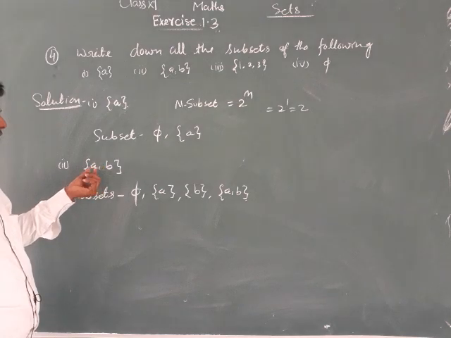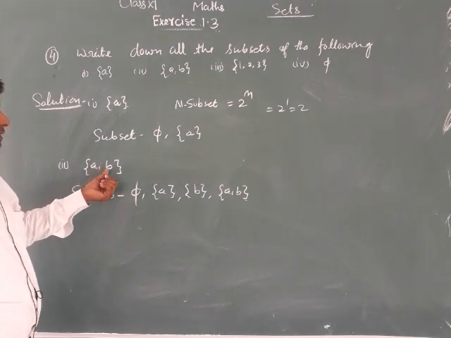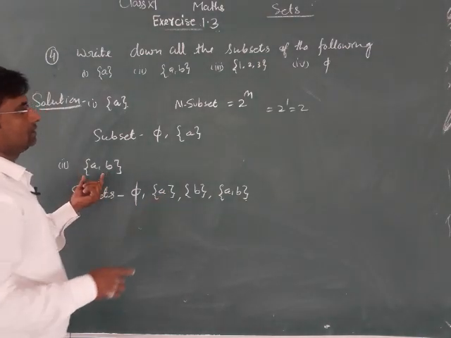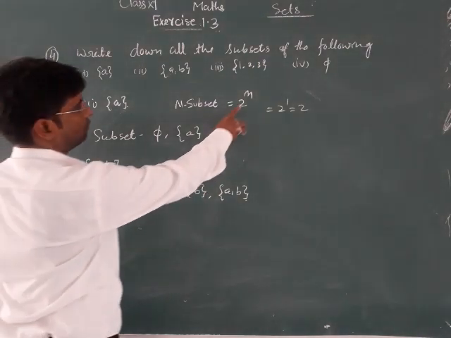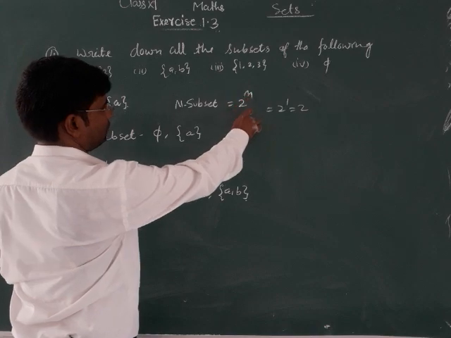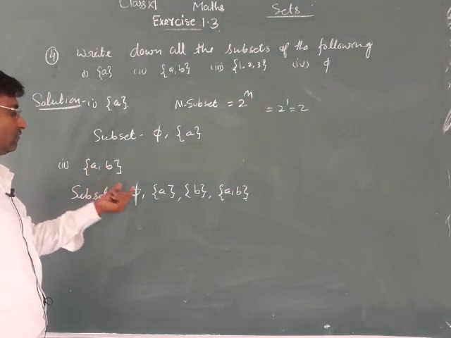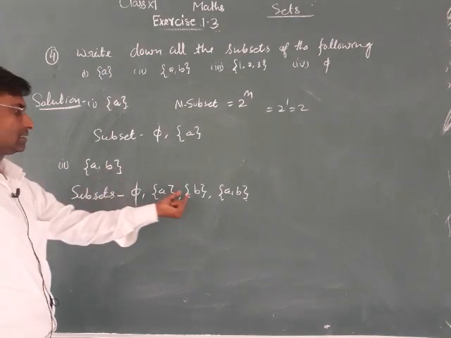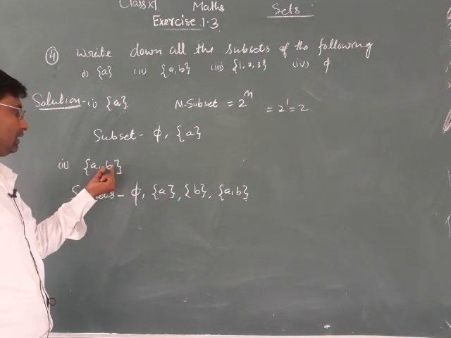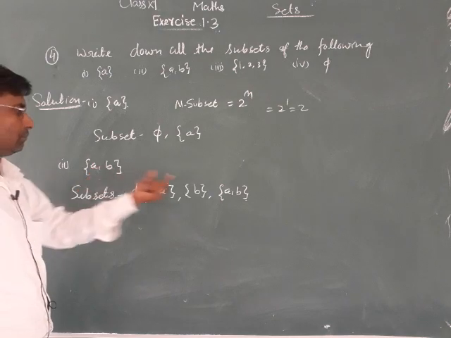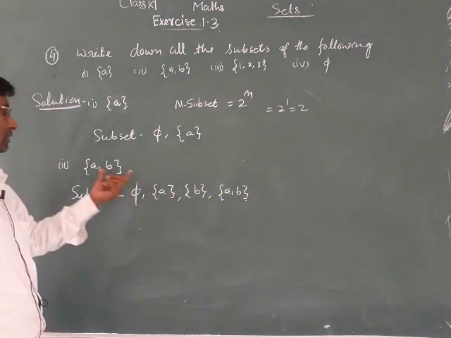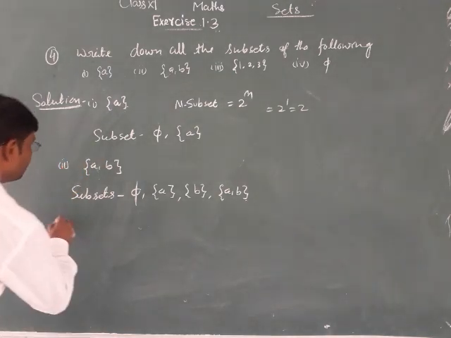And also {A, B}. There are 2 elements in this set, so 2 to the power 2 is equal to 4. First phi, second a single element, then again a single element, that is {A} and {B}, and combined {A, B}. So 1, 2, 3, 4. There are 4 subsets of the given set.